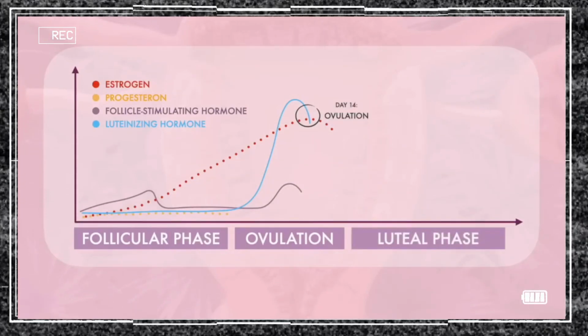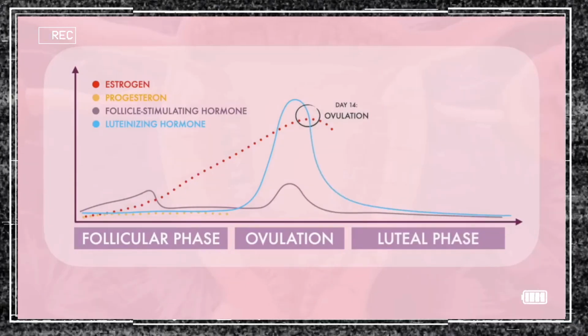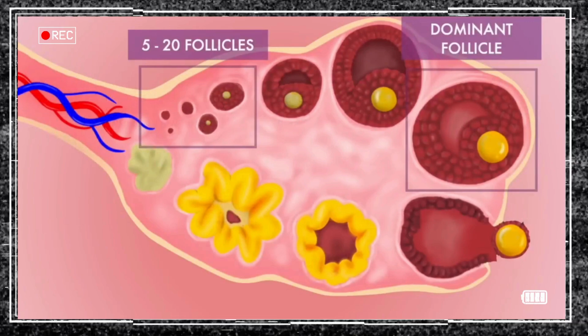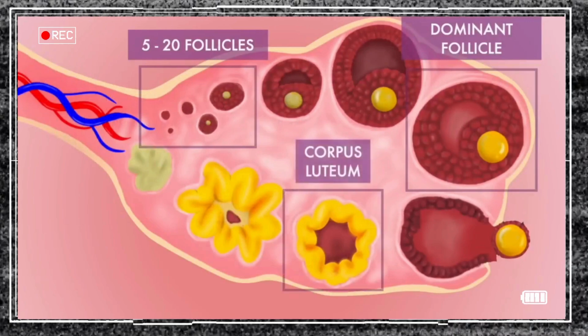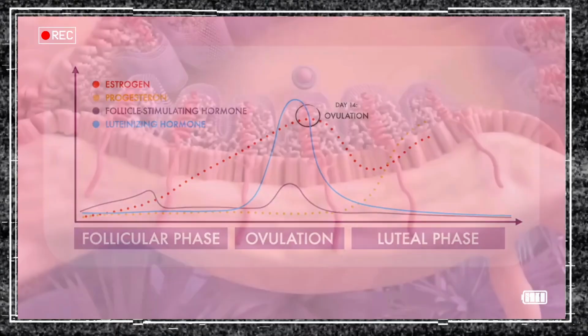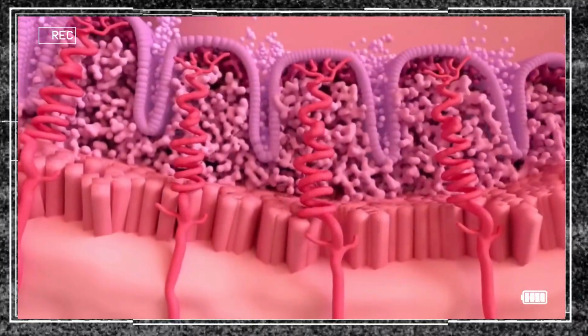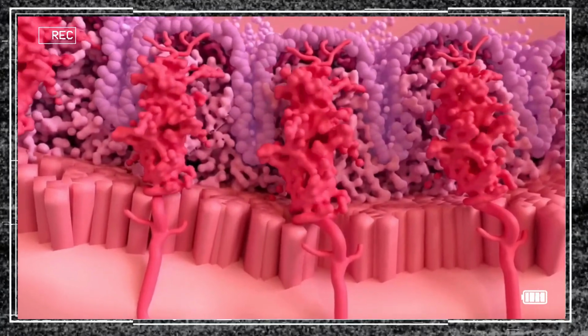During the luteal phase, the levels of the luteinizing hormone and follicle-stimulating hormone decrease. The ruptured follicle closes after releasing the egg and forms a corpus luteum, which produces estrogen and progesterone, which causes the lining of the uterus to thicken even more. If an egg is fertilized, progesterone supports early pregnancy.